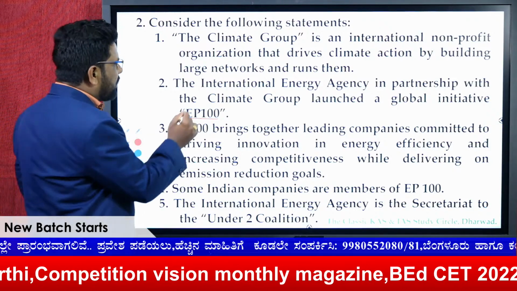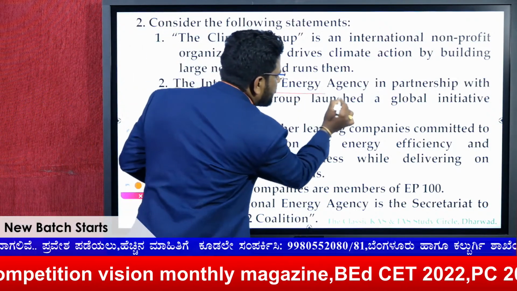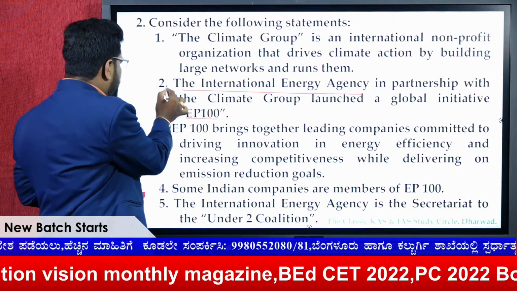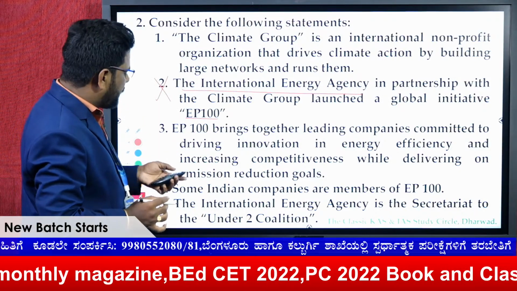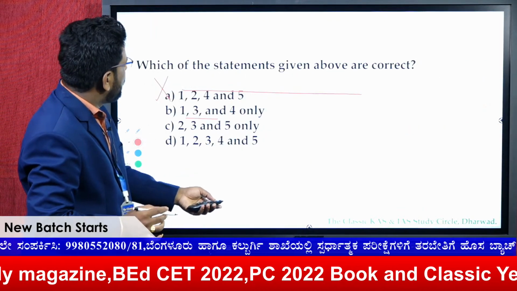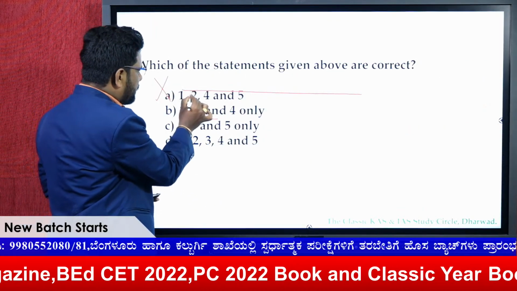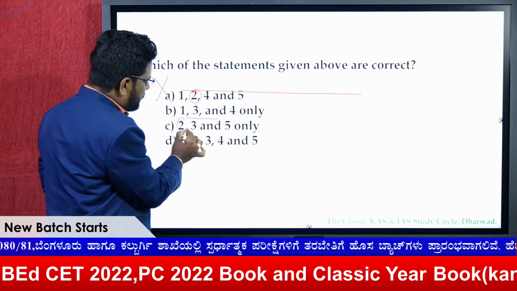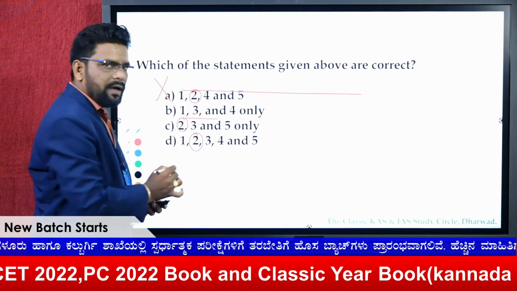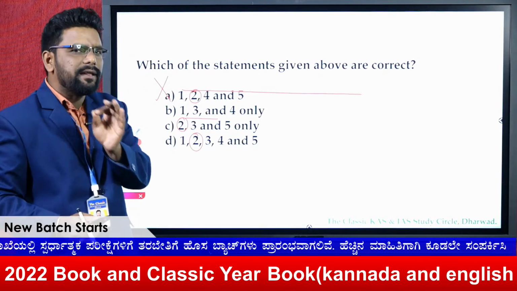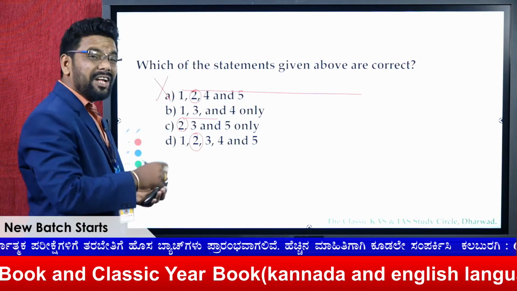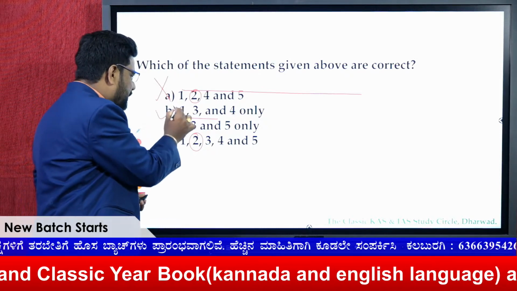No, it is not the International Energy Agency's partnership. If you go with the elimination of option B and the remaining options, the 2 cannot be our answer. Here is the 2 and here is also 2 and here also the 2. From that elimination technique, we can say that the answer for question 2 is B, right?